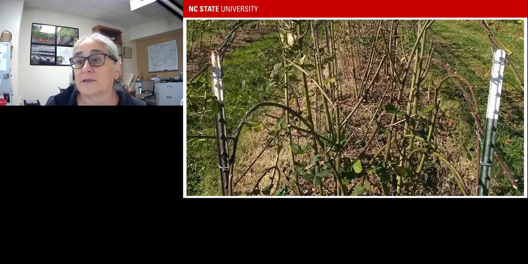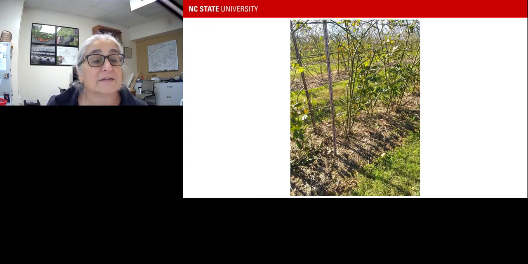So this is what it will look like. Ervin sent me these slides from earlier this week, I guess. We can see that looking down at the end of the row, some of the canes are wrapped around the top here, and some of them are wrapped around the bottom row as well. So he's not even using ties there. Here's another example from the side. You can see that they're wrapped down here and they're wrapped up here as well. So then you have these fruiting corridors, 1, 2, 3, 4, of fruit going down either side of the row.